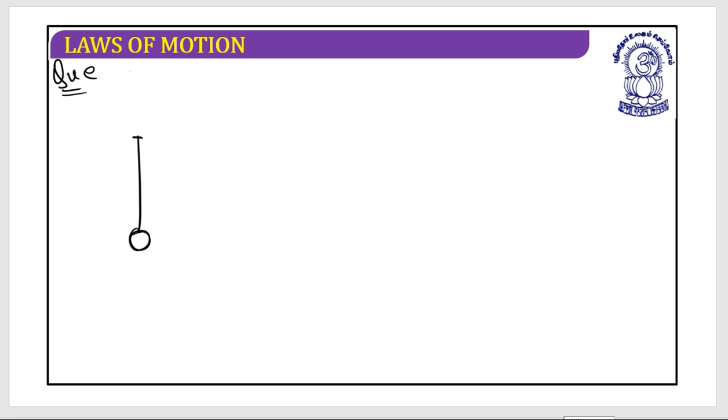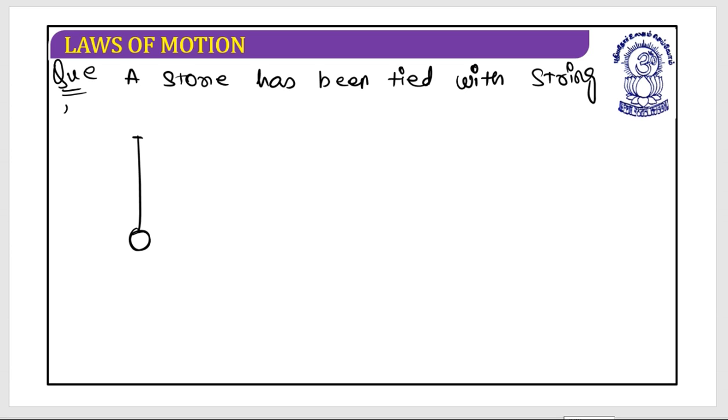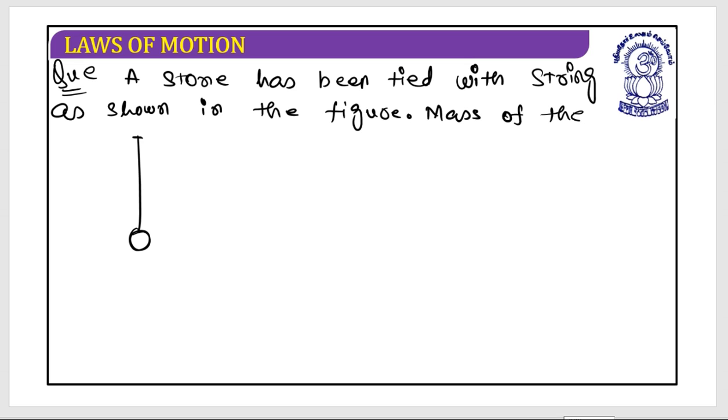Yes, a stone has been tied with string, as shown in the figure. Mass of the stone is 2 kg, and